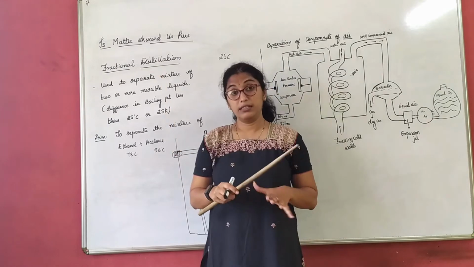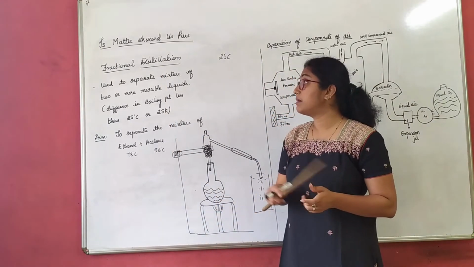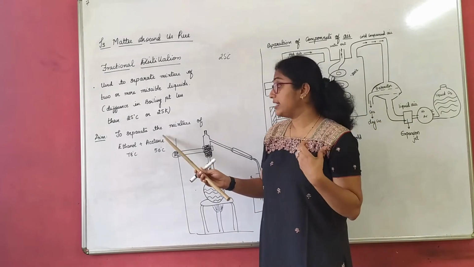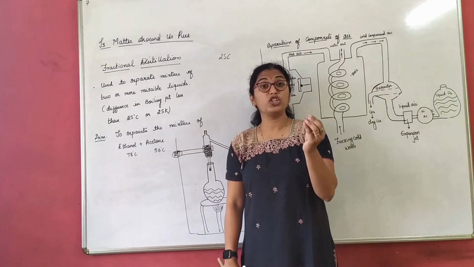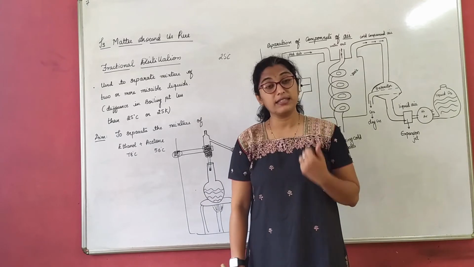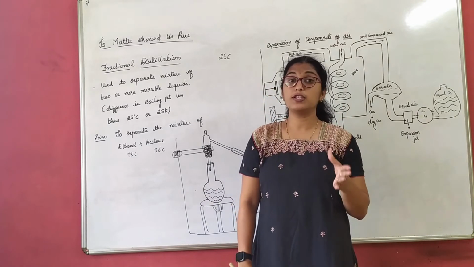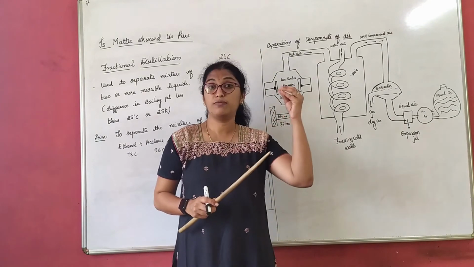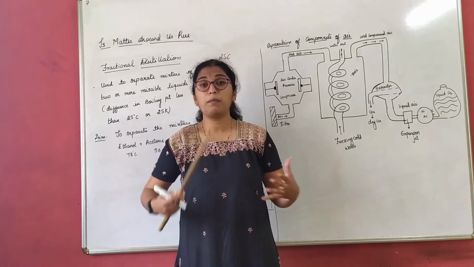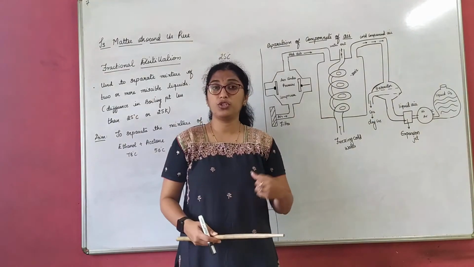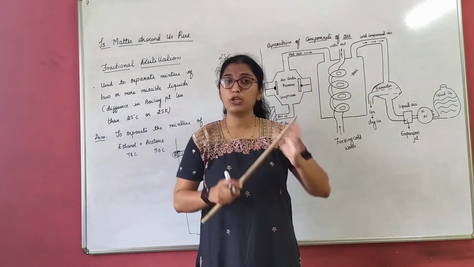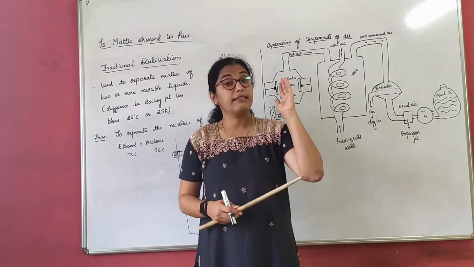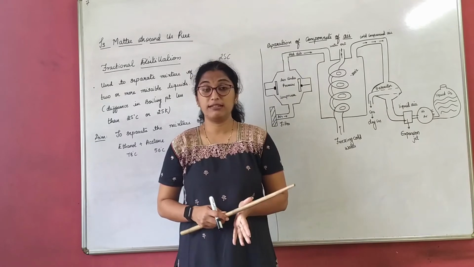Similarly here, in this syllabus, we will be studying fractional distillation. We will understand how to separate two miscible liquids which have boiling points differing by less than 25 degrees Celsius. Also, we will understand how to separate the components of gases present in the air. Air comprises oxygen, nitrogen, carbon dioxide, argon. It's a mixture of gases, right? How do we separate these component gases? That also is done by fractional distillation.